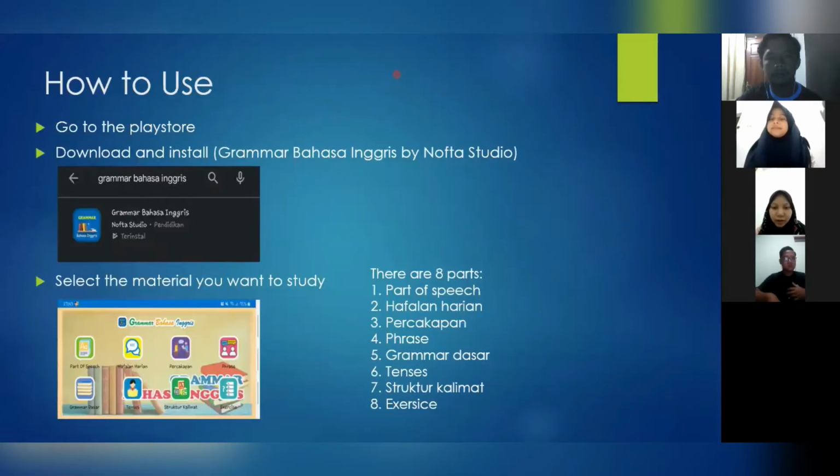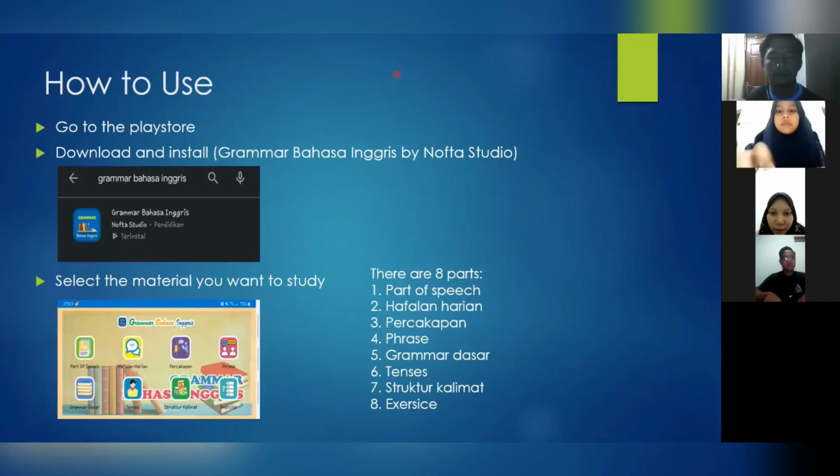Okay, the next, I will explain how to use this application. The first, we need to know how to get the application. As Erina said before, you need to go to the Play Store and just search Grammar Bahasa Inggris by Novta Studio, and this is the icon of the application. So download and install it. After that, you can open the application. This application is free and you don't need to register with an account. You just open it, and this is the application.